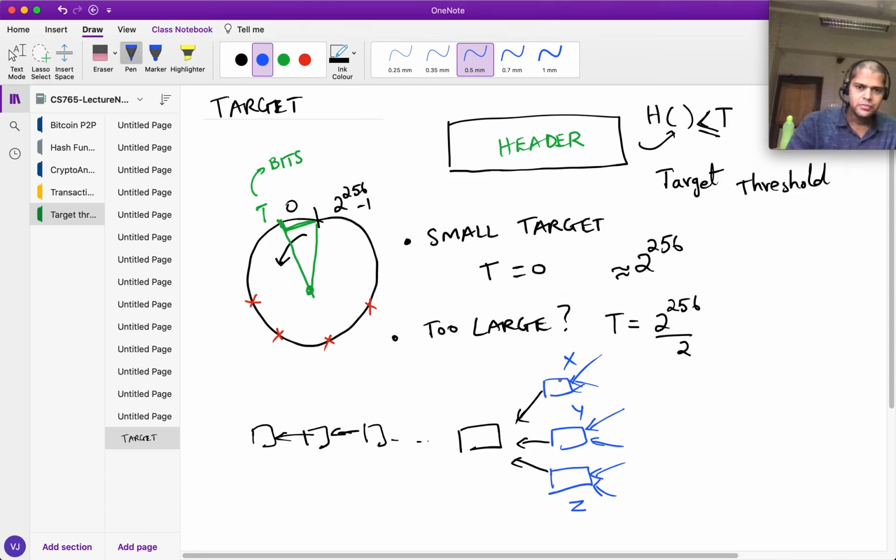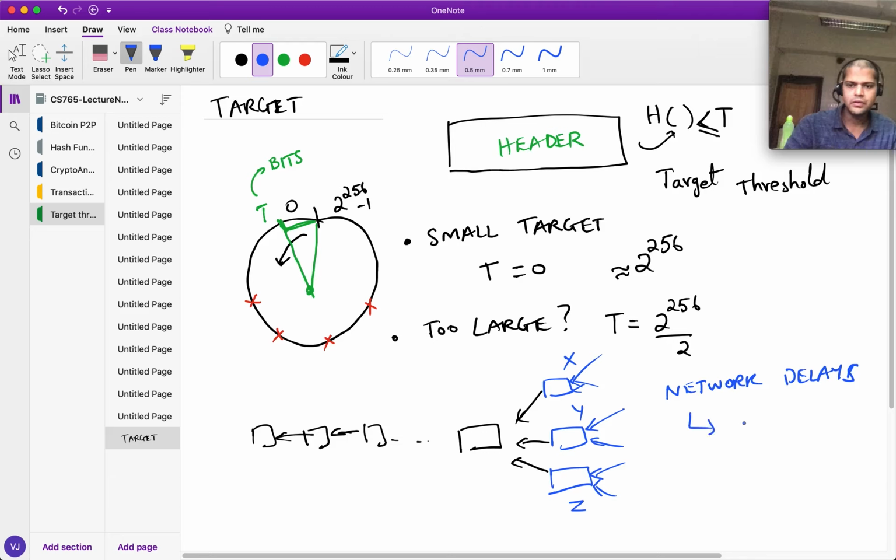Suppose X creates a block first, say in real time. Why is it that Y doesn't receive his block immediately? The answer is that there are network delays. Because of these network delays, it takes some time for a block to propagate.